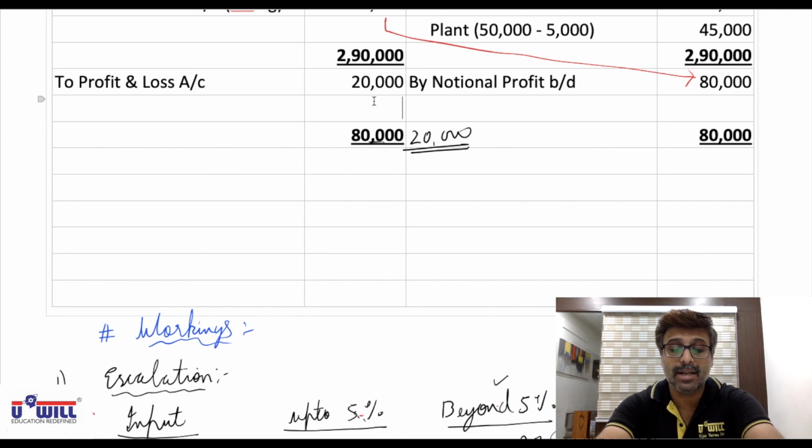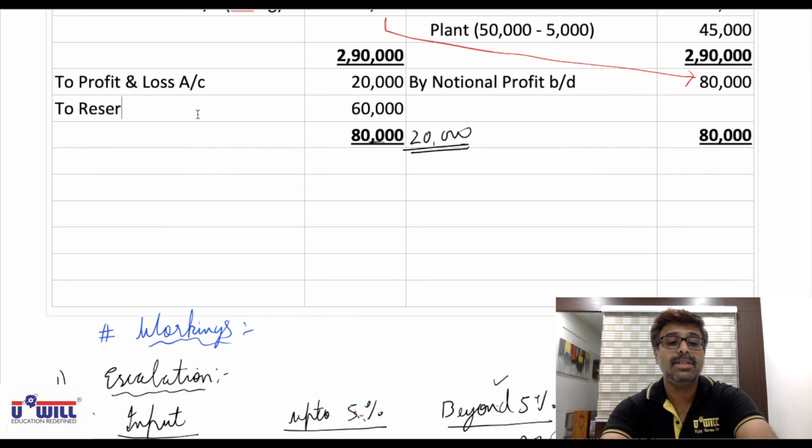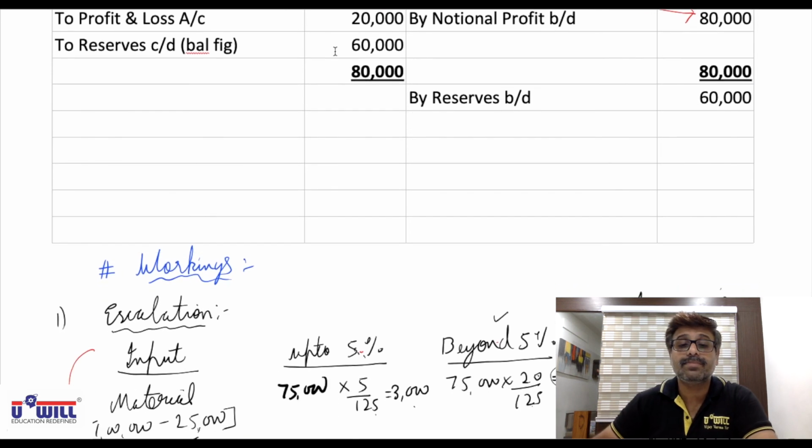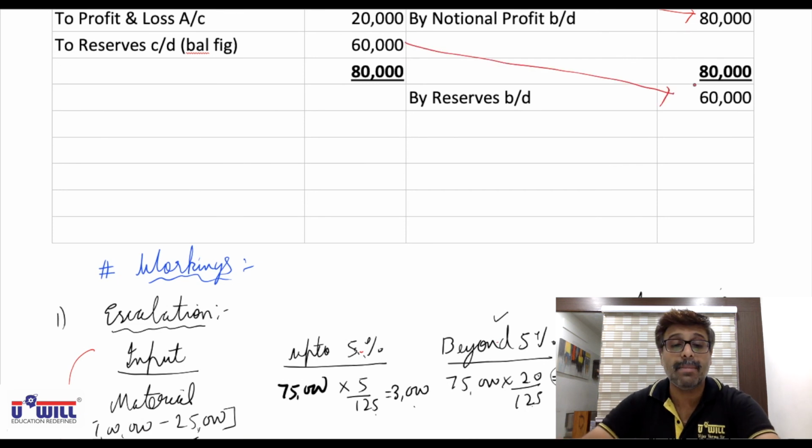80,000 minus 20,000, 60,000 will be transferred to reserves, carried down in bracket as the balancing figure. On the opposite side, after the total, by reserves brought down 60,000 in the outer column. Then the opening balances will come on the debit side to work in progress brought down,